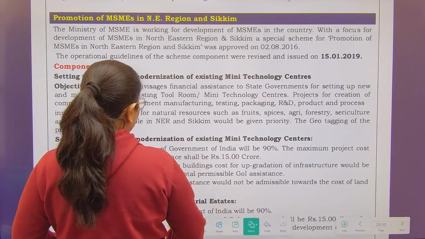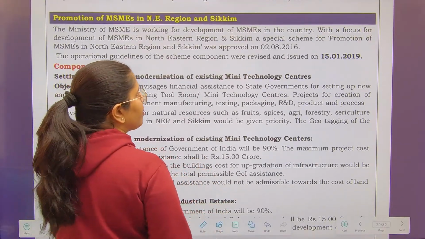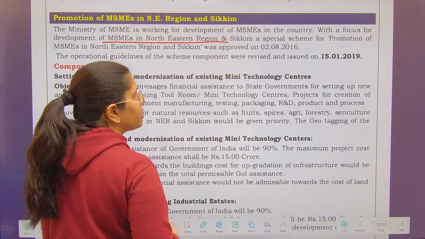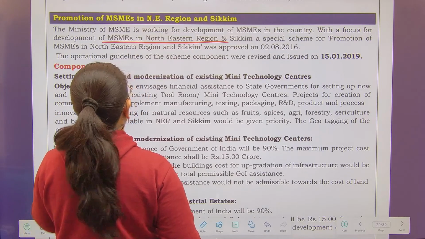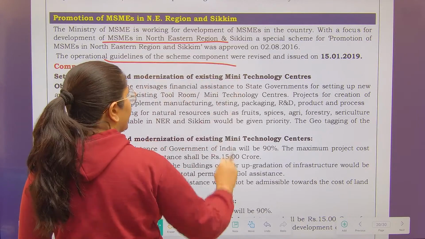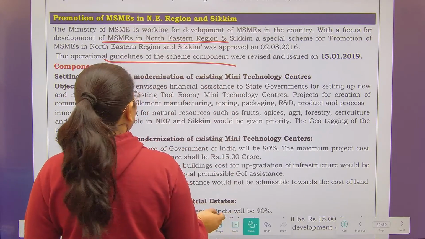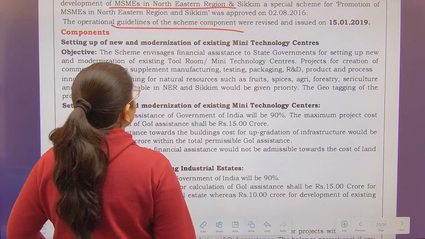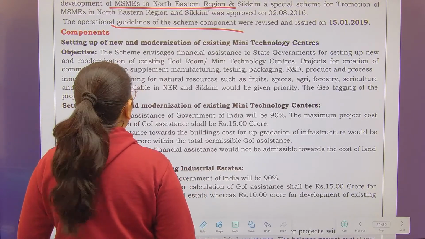So the Ministry of MSME is working for the development of MSMEs in the country, with a focus on development in the northeastern region and Sikkim. A special scheme for promotion was approved in 2016. The operational guidelines were revised and issued in 2019. Now what you want to do over here is the setting up of new mini technology centers.